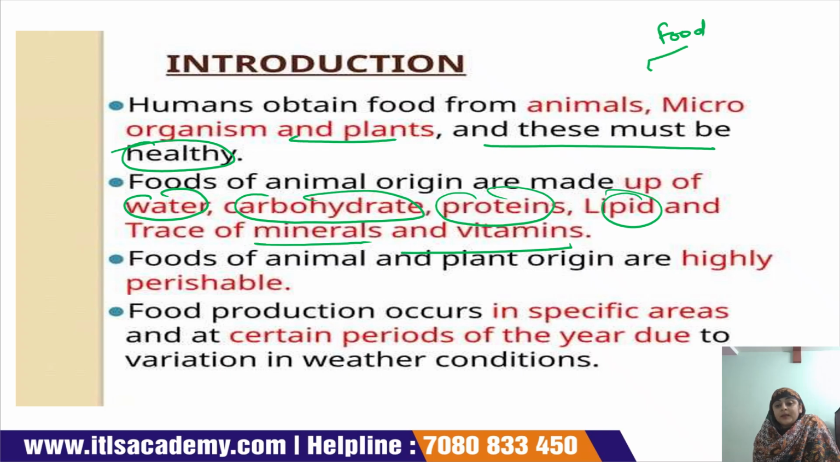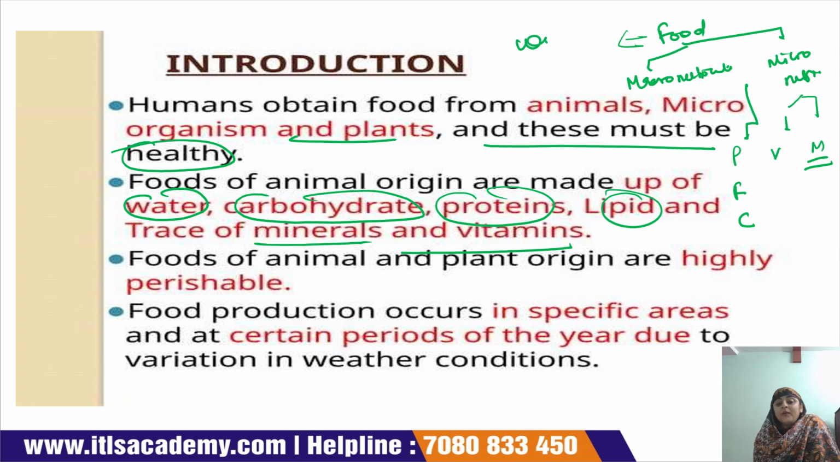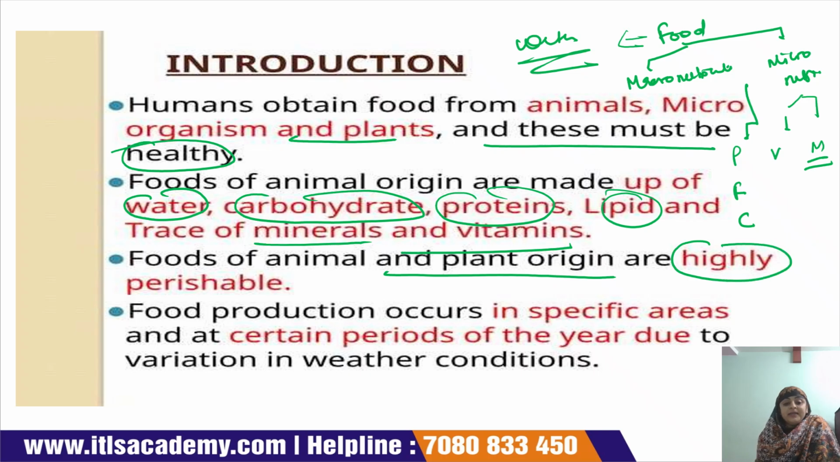Now food contains macronutrients and micronutrients. Macronutrients means it contains protein, fat and carbohydrate, and micronutrients means it contains vitamins and minerals. Okay, and along with that, food is also made up of a large amount of water. So this is the composition of the food products that we get from animal origin or from plant origin. Food of animal and plant origin is highly perishable, meaning it can easily be spoiled. That's why it comes under the category of perishable food products.